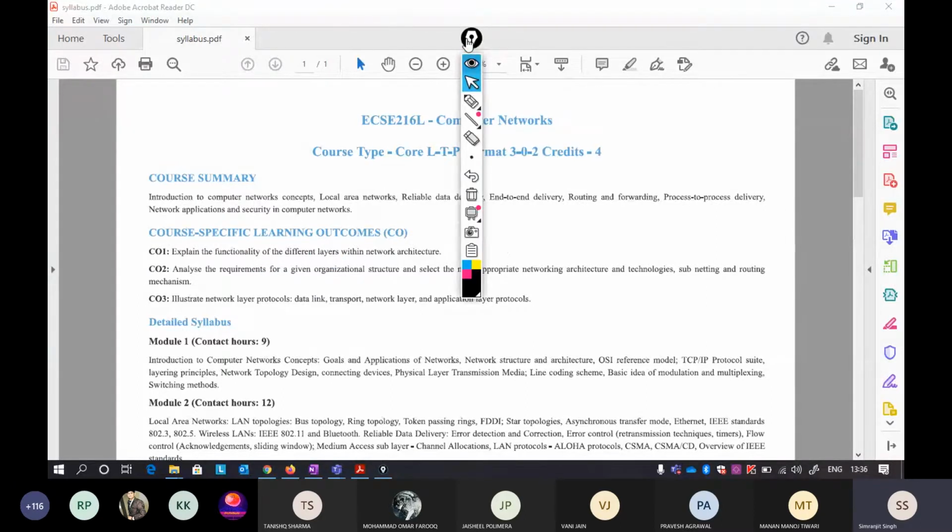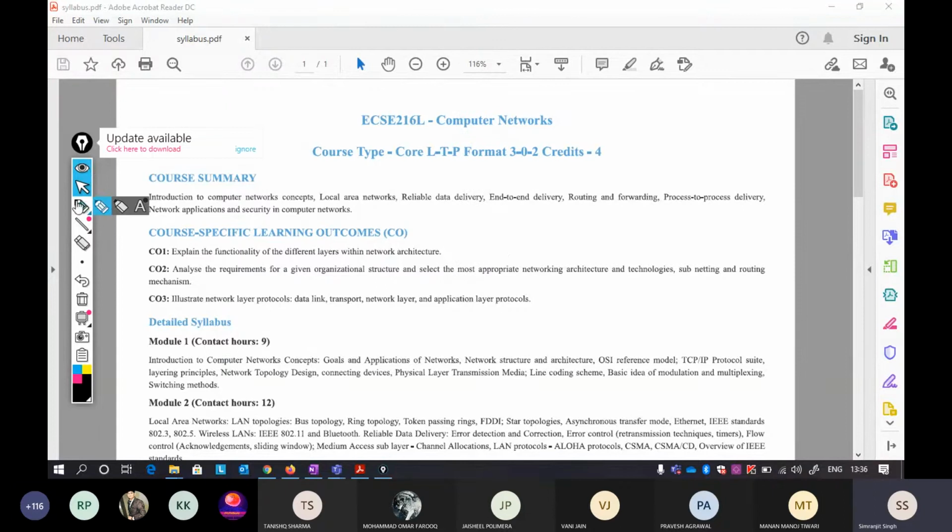There are basically 2 or 3 different kinds of architectures here. I'll focus only on OSI, one of the most important architectures, and then TCP/IP. I'll be focusing only on these 2 architectures. That is the main part in your whole computer science computer network course.